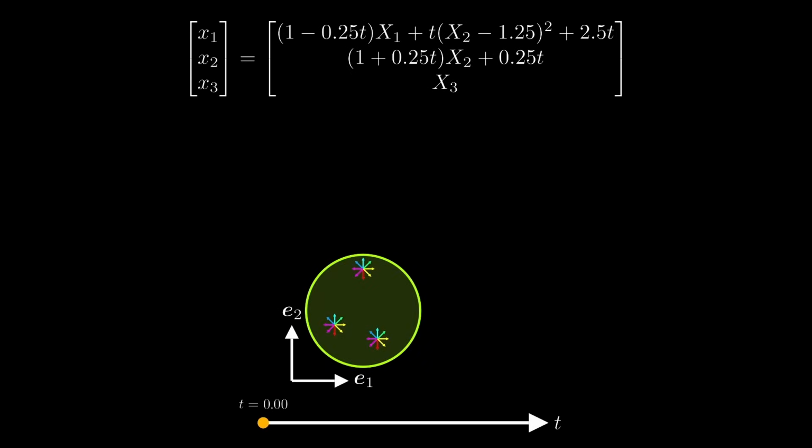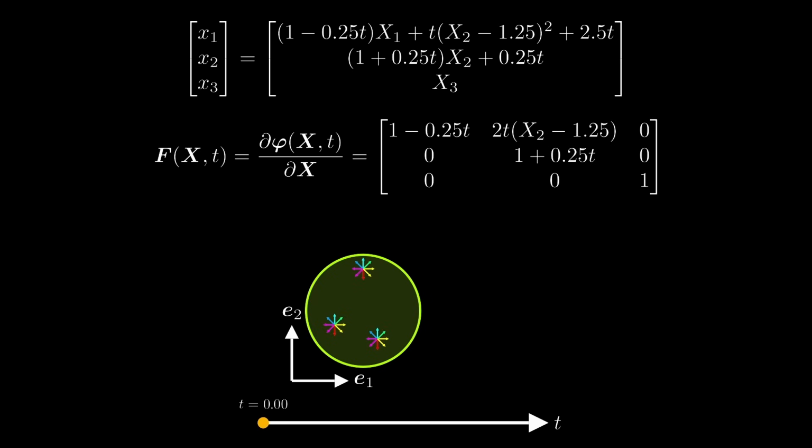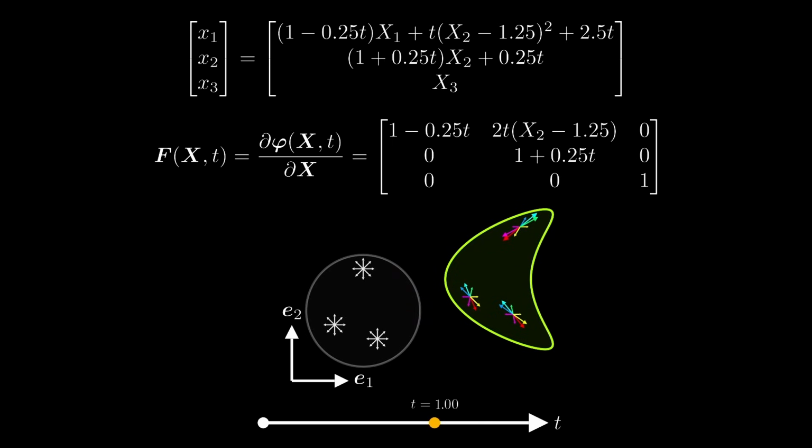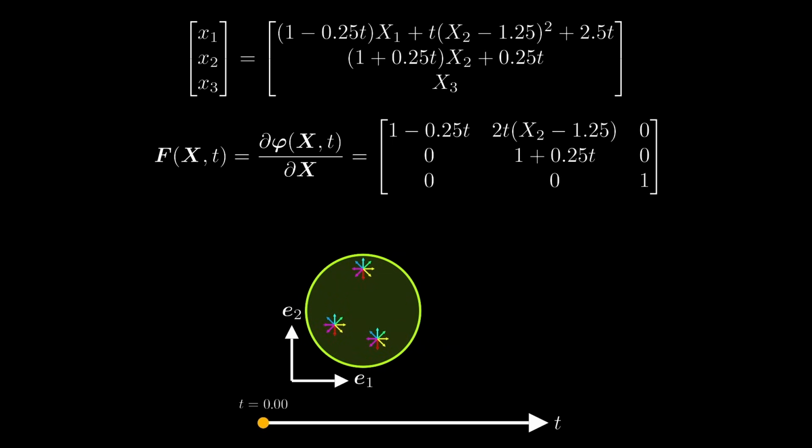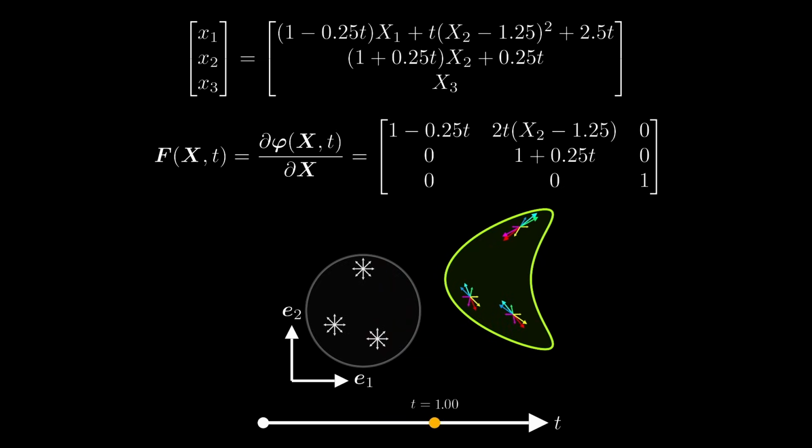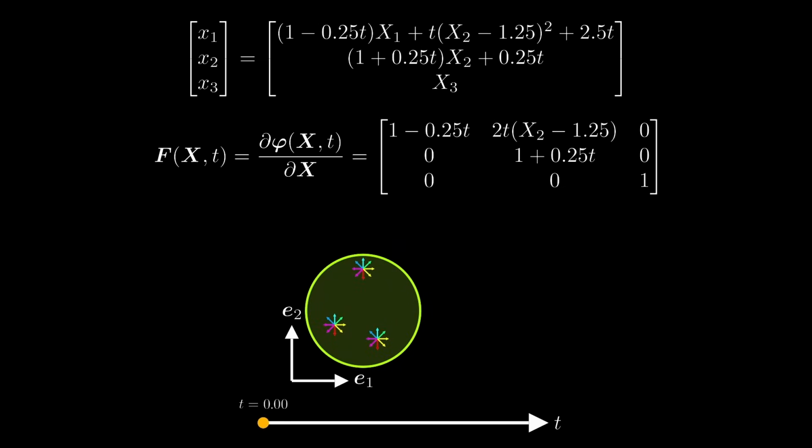First, let us compute the deformation gradient of one of the deformation mappings we have considered before. We just have to compute the partial derivatives of all 3 components of the deformation mapping with respect to all components of capital X. The deformation gradient tells us how the line elements deform at each point and every moment in time. We just have to multiply the deformation gradient with the undeformed line elements and we get the deformed line elements. Please note at this point that the deformation gradient contains information on how line elements stretch and rotate, but it doesn't tell us where the line elements end up after the deformation. This information is contained in the deformation mapping, but not in the deformation gradient.